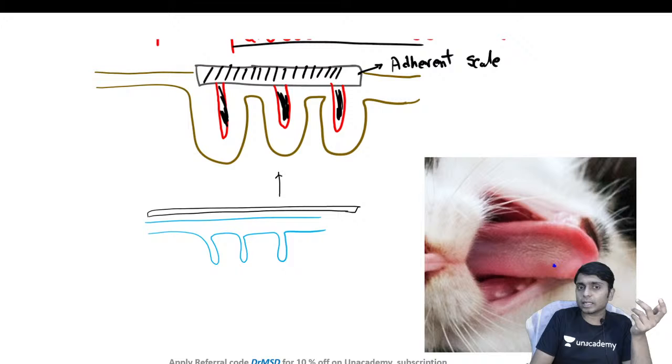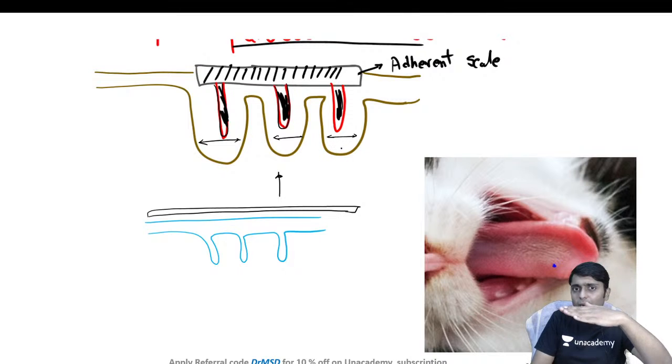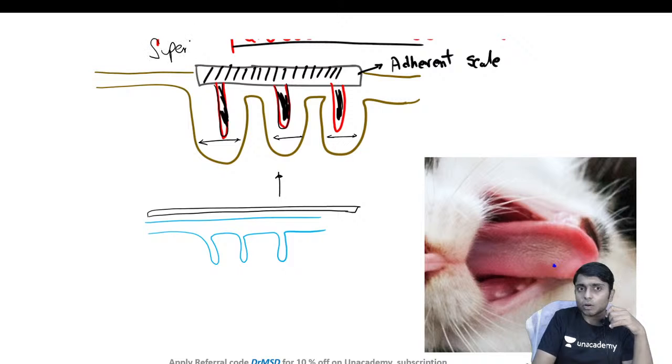But here in DLE, because hair follicle dilatation happens, the hair follicle becomes dilated. So the scale which is formed is going to protrude, invade the hair follicle, and invaginate in this form. This is the superficial part of the epidermis, and these are the deep parts, this is the hair follicle.